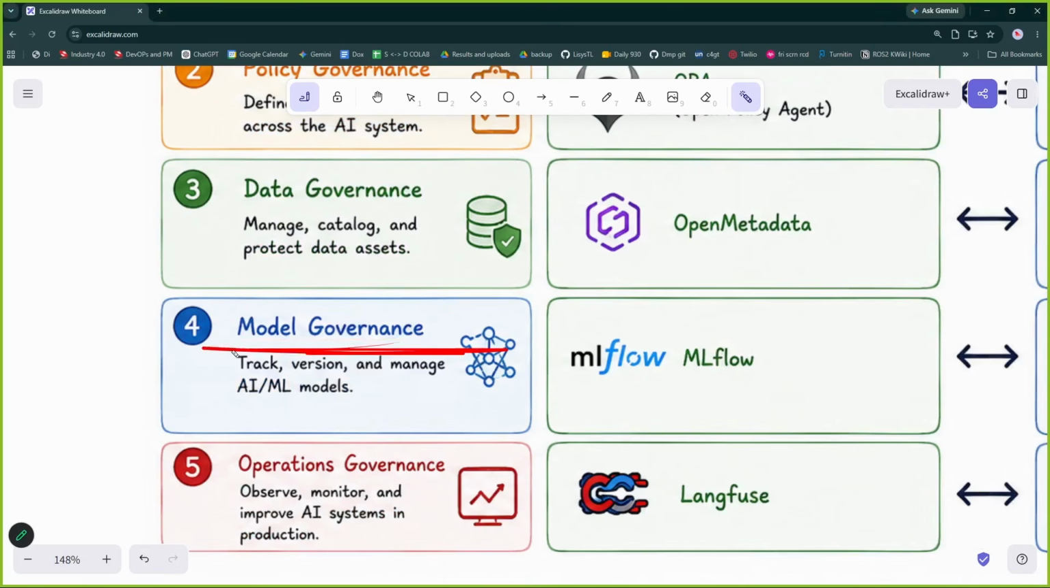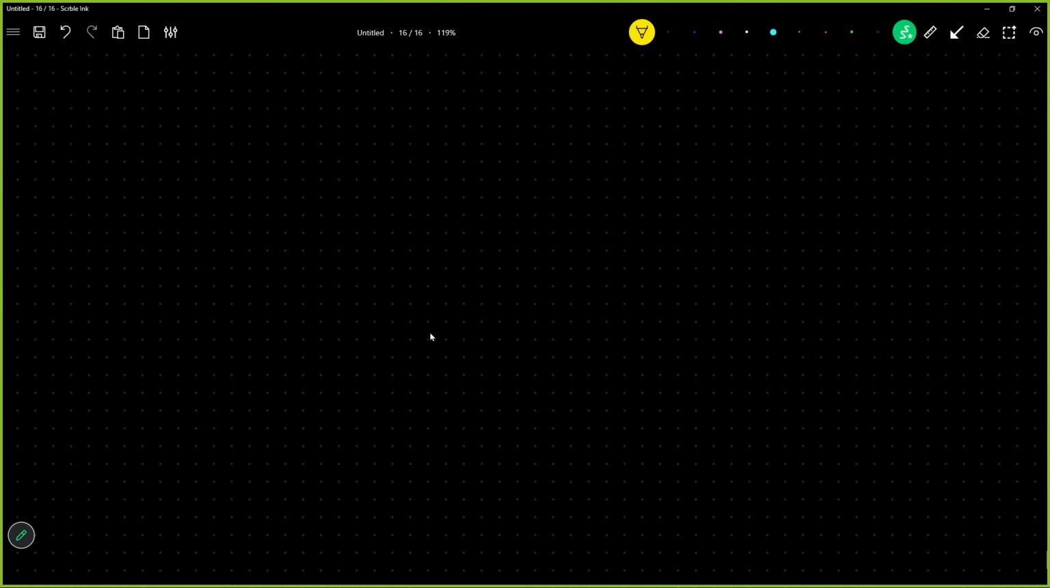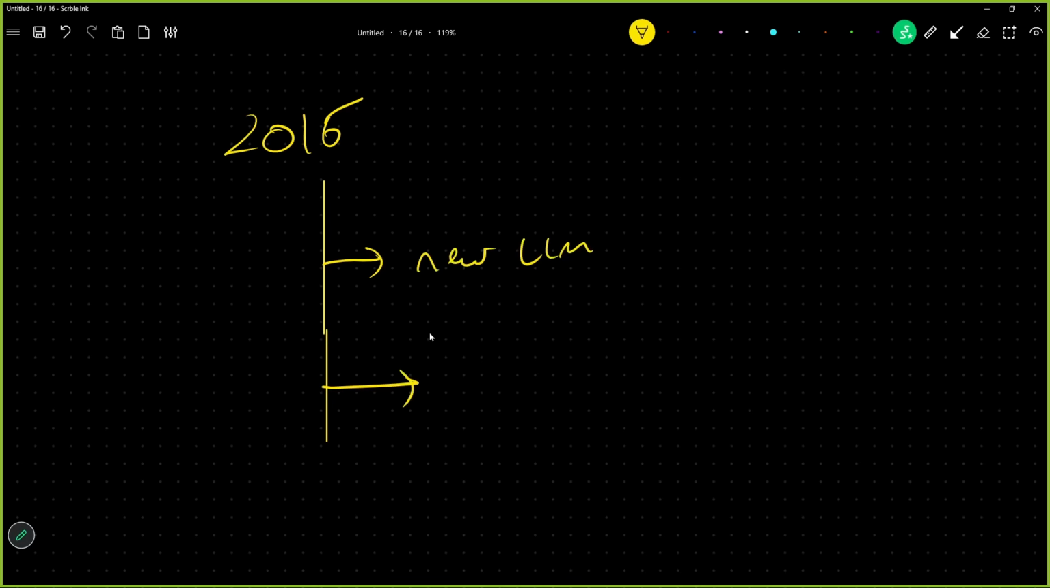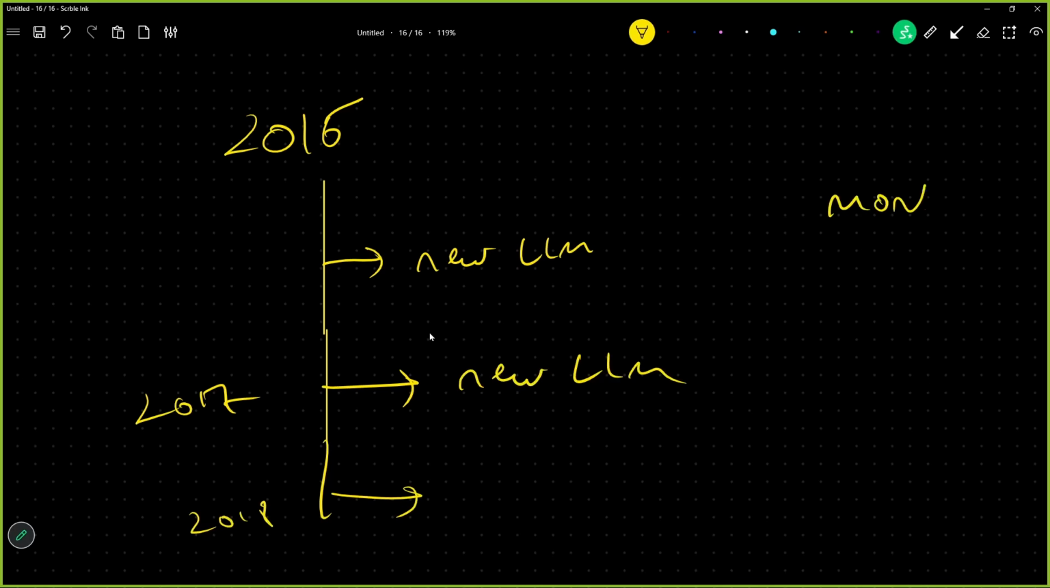Then model governance, which means throughout our development, let us say we made our application in 2016. After 2016, hardware became better, so we have new LLMs. Similarly, in 2018 we have a new LLM. We can also talk about months. We are testing new LLMs on our system. This is model governance.